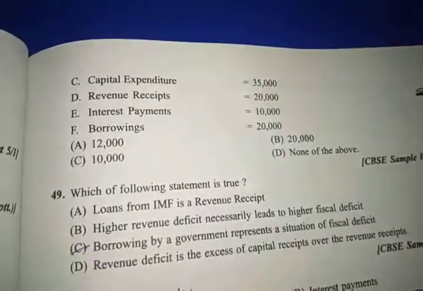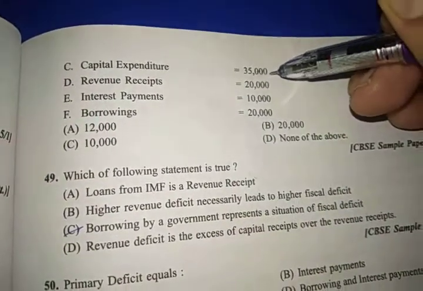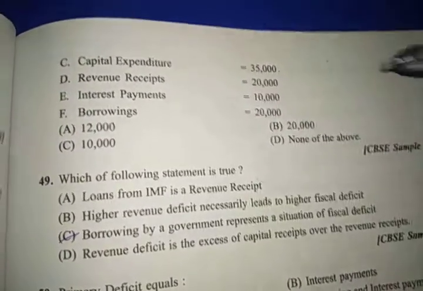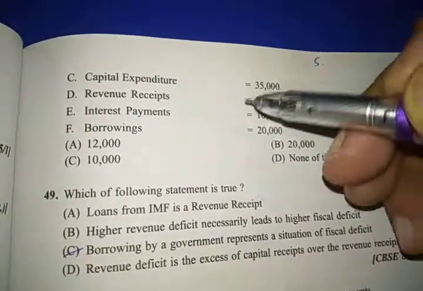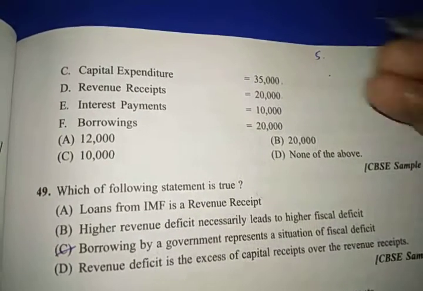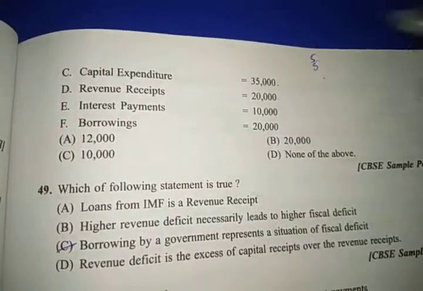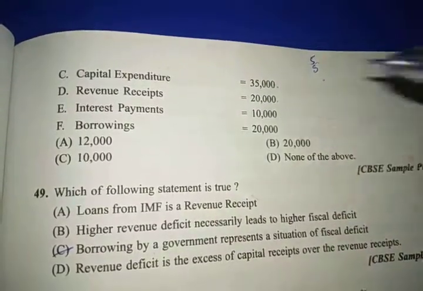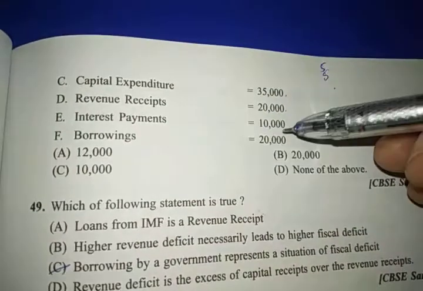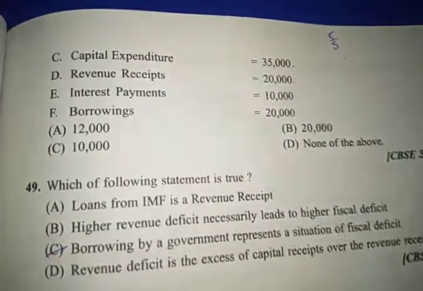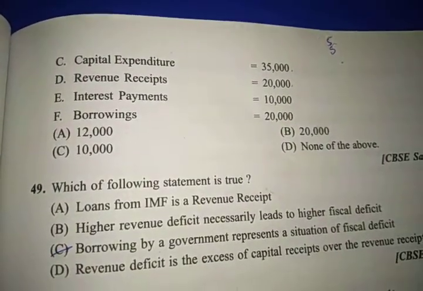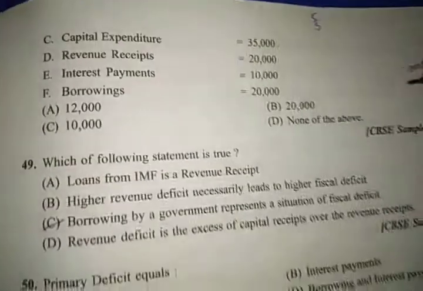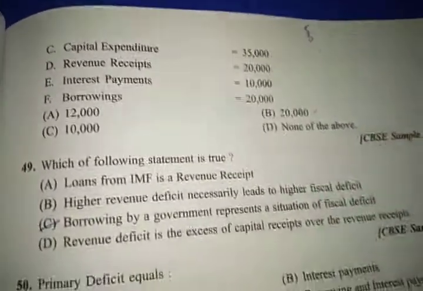Okay. So your capital expenditure is 35,000 and capital income or capital receipt is 30,000, a 5,000 difference here. Revenue receipt 20,000, revenue expenditure 25,000, a 5,000 difference here. Okay, 10,000 in total, that is just rectified by this payment of 10,000, it became zero. In the last we have a borrowing of 20,000. If we have borrowing of 20,000, that means our economy was in deficit. So that 20,000 will be a part of budgetary deficit. This is indicating the actual amount, B part.